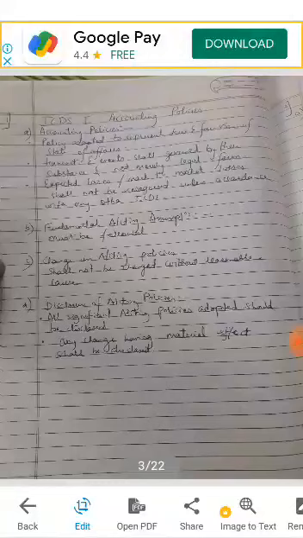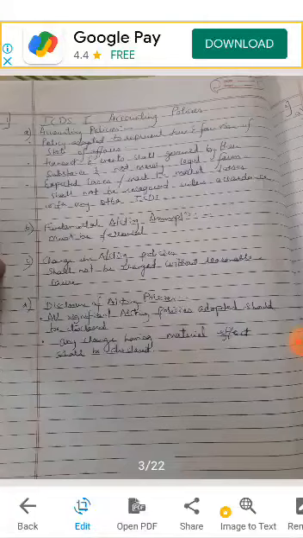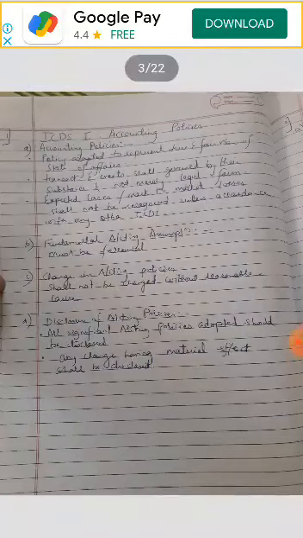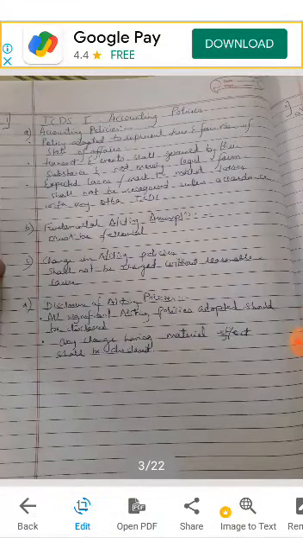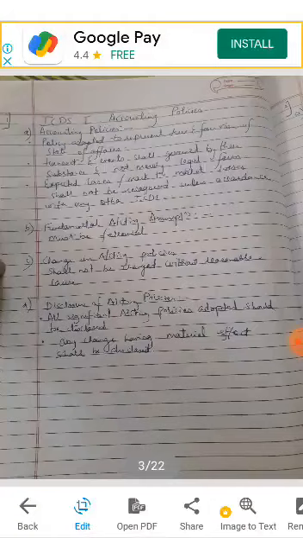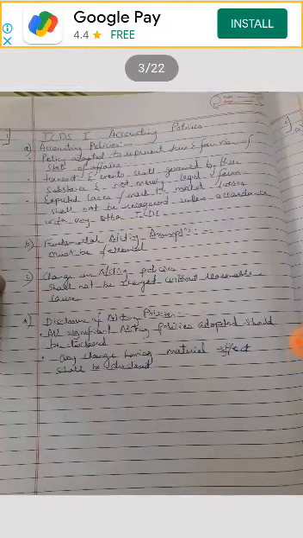Accounting policies are adopted to represent a true and fair view of the state of affairs of the companies. This we all know because we have already seen accounting policies in maybe your 11th or 12th standard syllabus. Okay, so why do we have to follow accounting policies? Because we want to show the true and fair view of the state of affairs of our business.